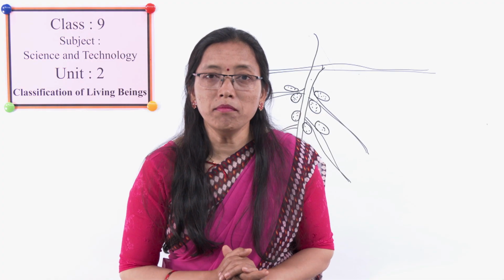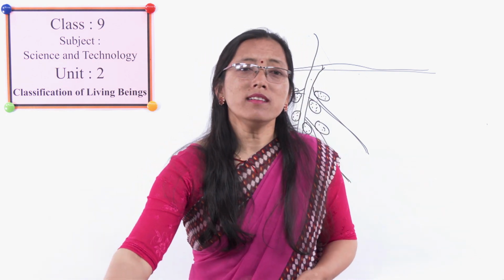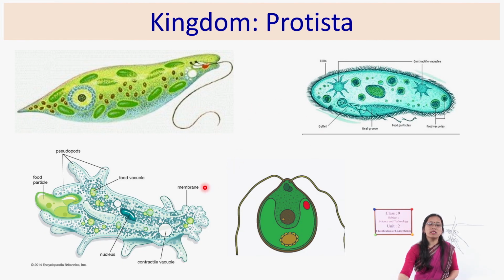Okay, next one is another kingdom. What is the next kingdom? Yes, Protista. Have you seen these organisms in your laboratory through the microscope? We can't see these organisms with our naked eyes. These are unicellular organisms. We can observe them under the microscope if we have permanent slides. See, this is Euglena. It is unicellular.